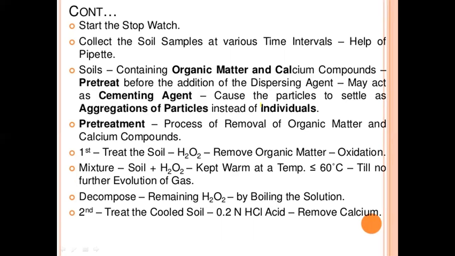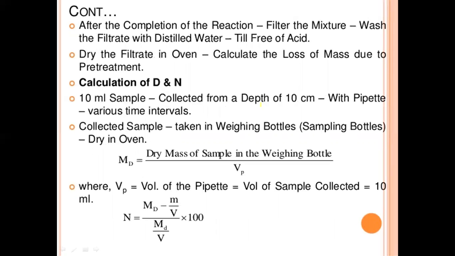Decompose the remaining H2O2 by boiling the solution. Second, treat the cooled soil with 0.2 N HCl acid to remove the calcium.